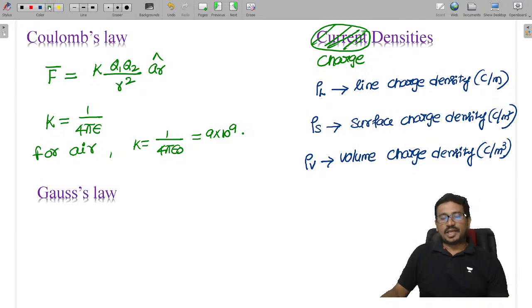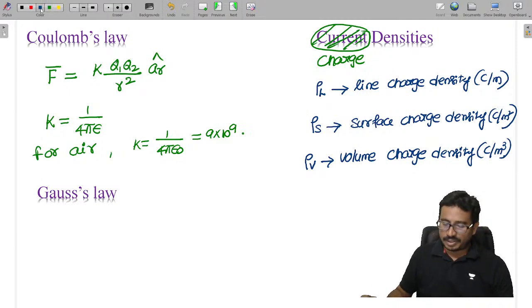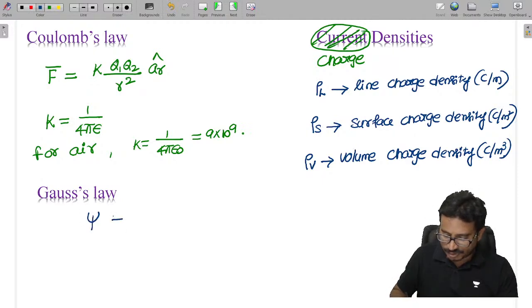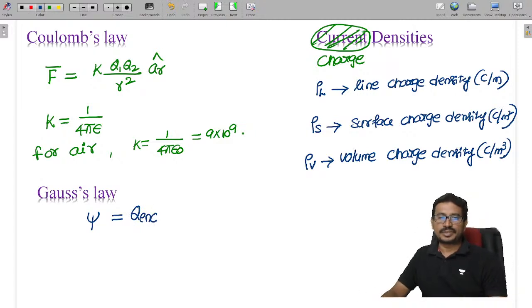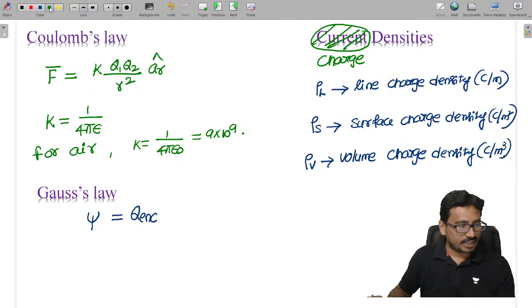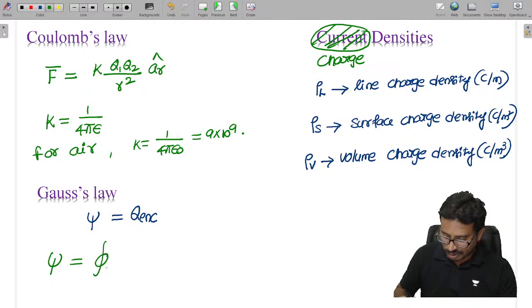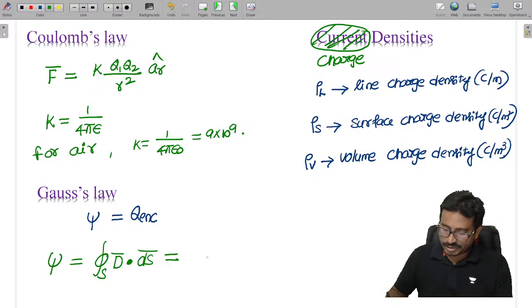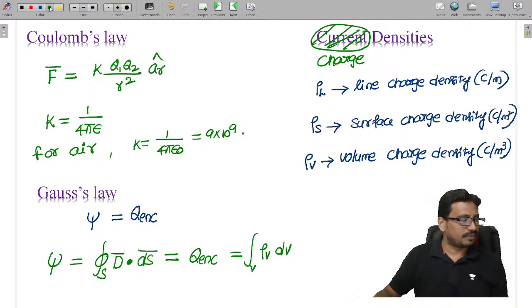Next, Gauss law. According to Gauss law, the flux is equal to Q enclosed. In general, for a closed surface, the closed surface integral of D dot dS is equal to Q enclosed, which is equal to the volume integration of rho v into dv.